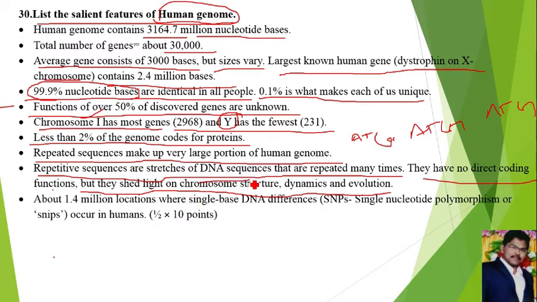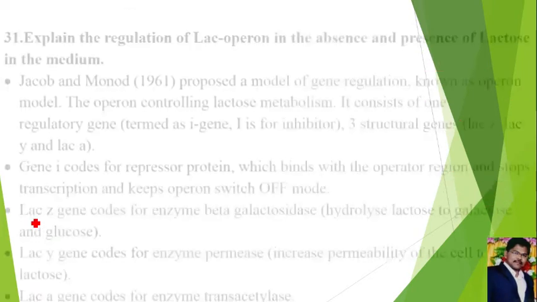Next, there are about 1.4 million locations where single base DNA differences occur. They have variation in only a single base. Those are called SNPs, single nucleotide polymorphisms, or SNIPs, which occur in humans. Those are the salient features of the Human Genome Project.